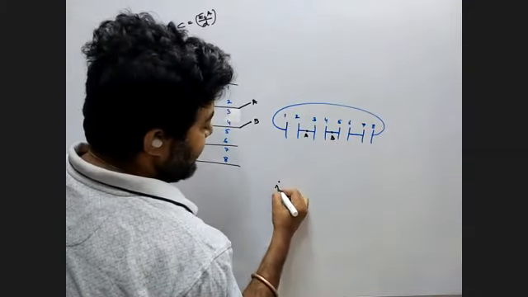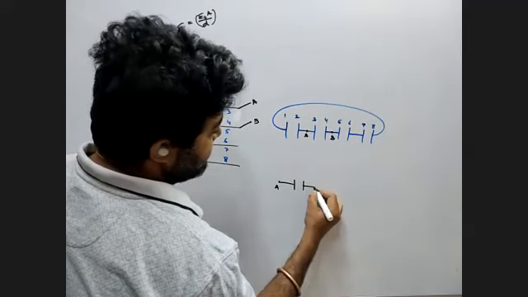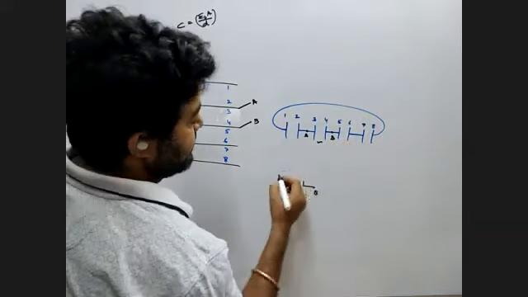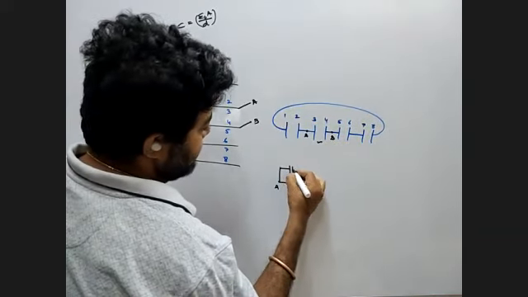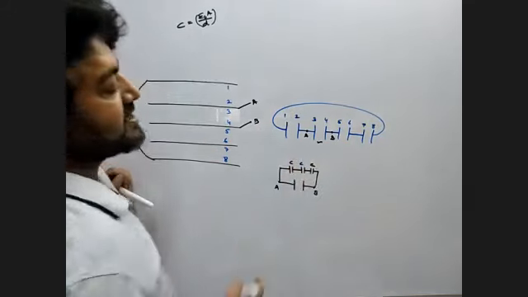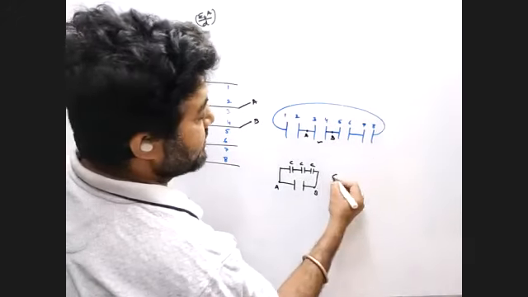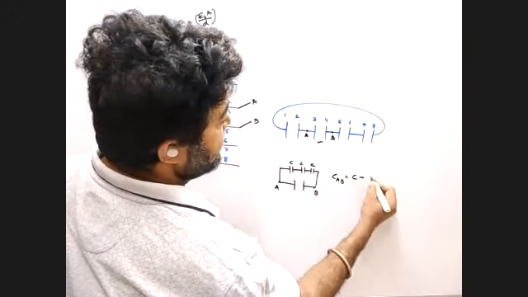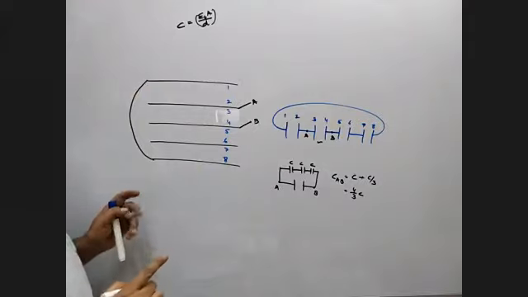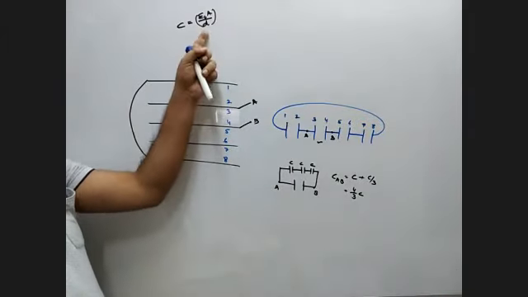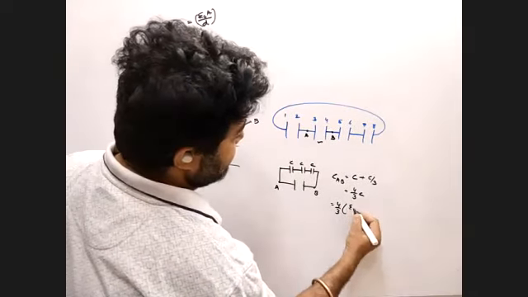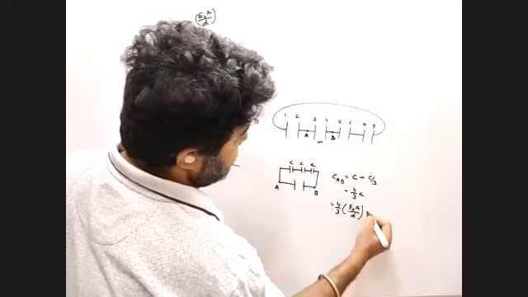तो मेरा ये क्या हो गया? Between A and B, you have one capacitor, this one. Now here you have 3 capacitors. So these 3 are in series, C by 3, with this in parallel. So C of AB is C plus C by 3, that is 4 by 3 C. And for each capacitor, the capacitance is epsilon naught A by D. So we can write 4 by 3 epsilon naught A by D. Is it okay, everyone?